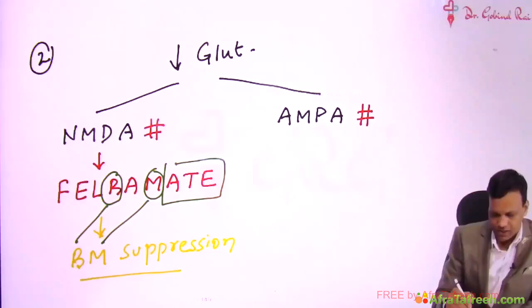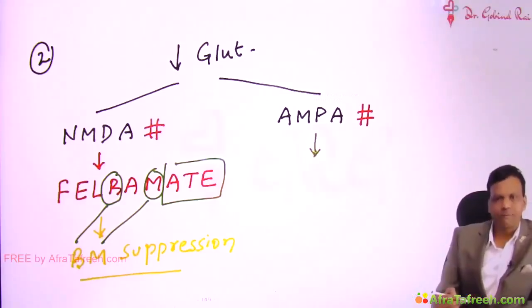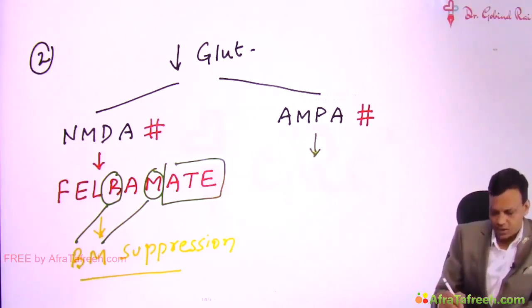On the other hand, very recently a new drug has been formed which acts by inhibiting the AMPA receptors, and this drug is called perampanel.